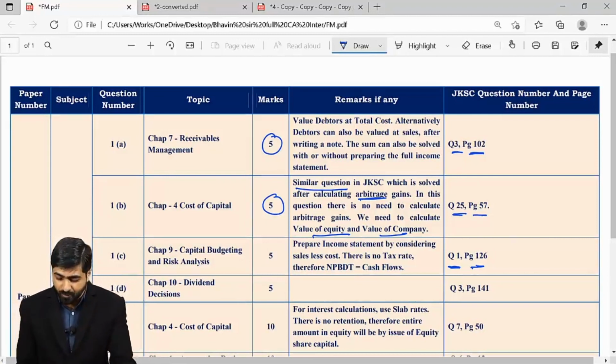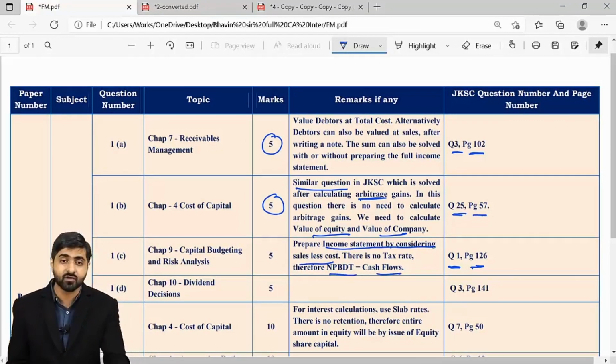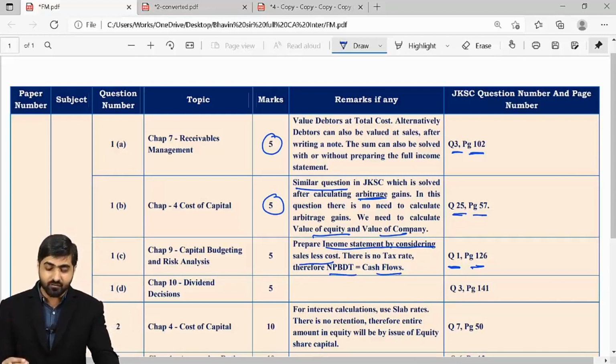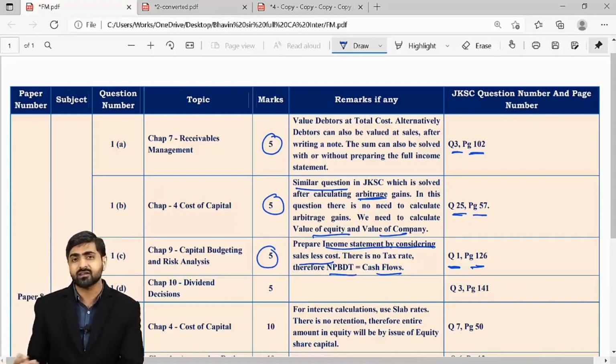Here we had to prepare the income statement by considering your sales less cost, and that's how your NPBDT itself will become your cash flows. We will discount that by taking future value to present value. And this question is also there for 5 marks. I hope you are understanding, quite manageable.